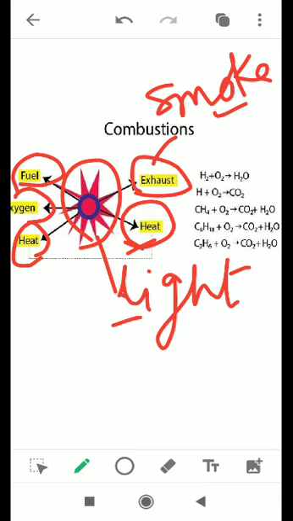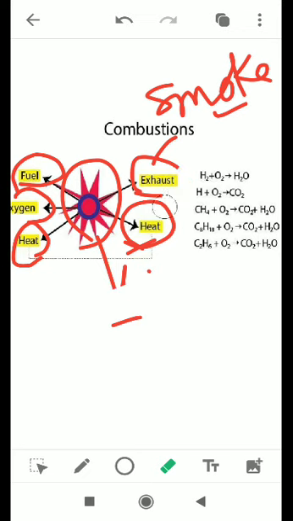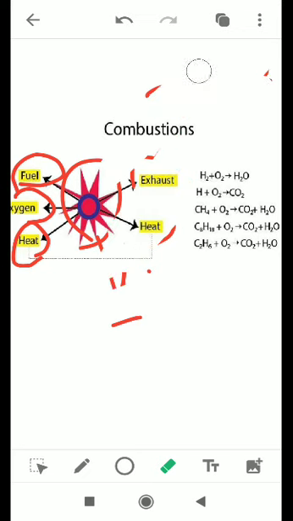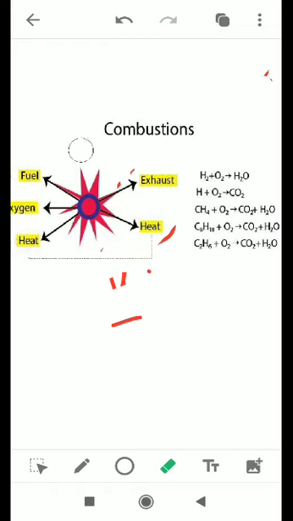Here are some products of combustion. It is shown to you what happens when something burns in presence of oxygen. Let us see this now. See, H2 burns in presence of oxygen to give water. A combustion reaction is also called an oxidation reaction because in this oxygen is adding up.